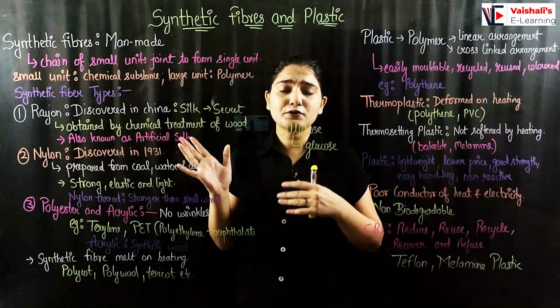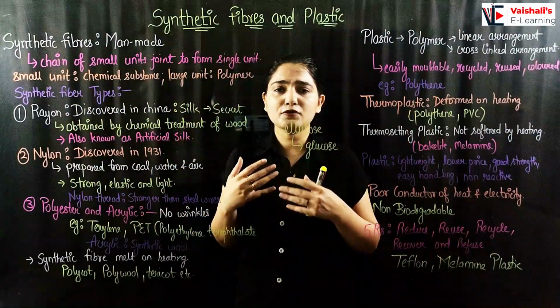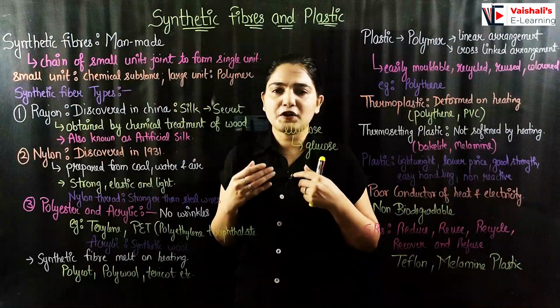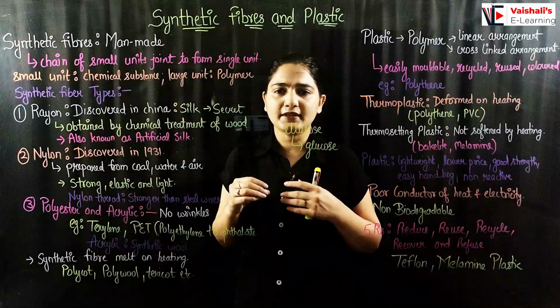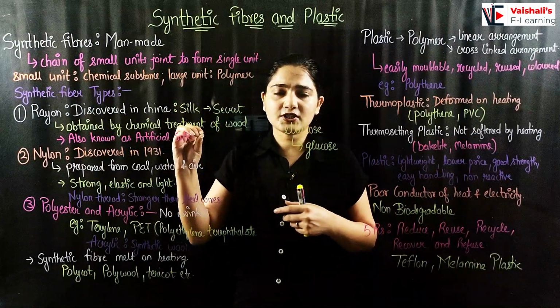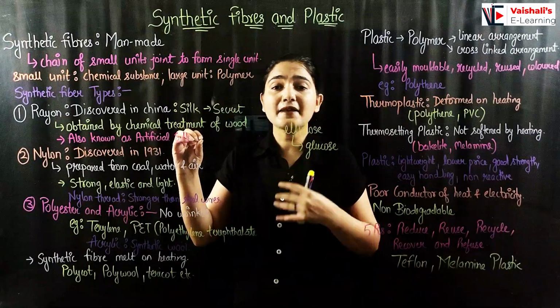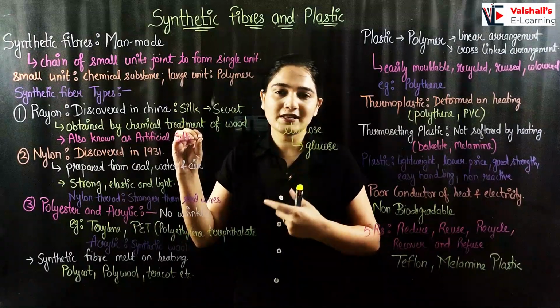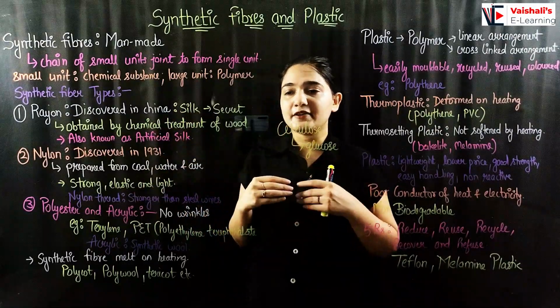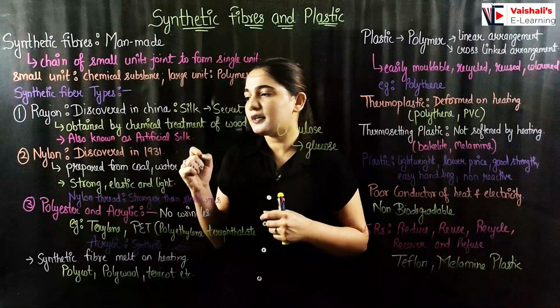And rayon can be used for many purposes. It can be used for manufacturing clothes, curtains, and many other daily uses as well. It has the same structure as silk, but it is man-made and artificial. Without the silkworm we can make artificial silk, and we can even color it in many different colors as well. Now coming to nylon.